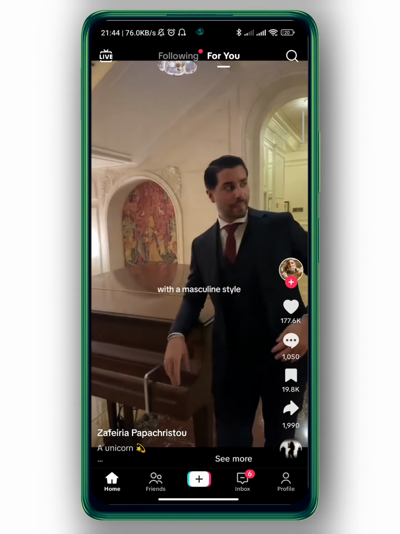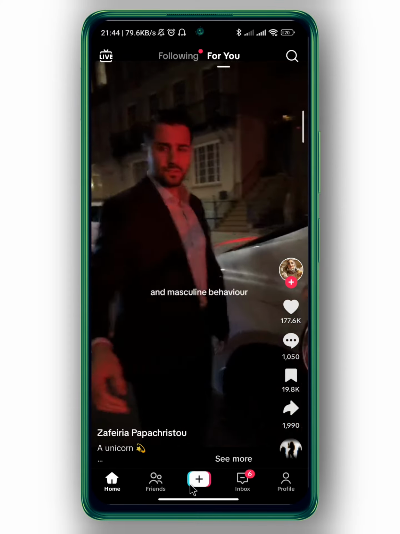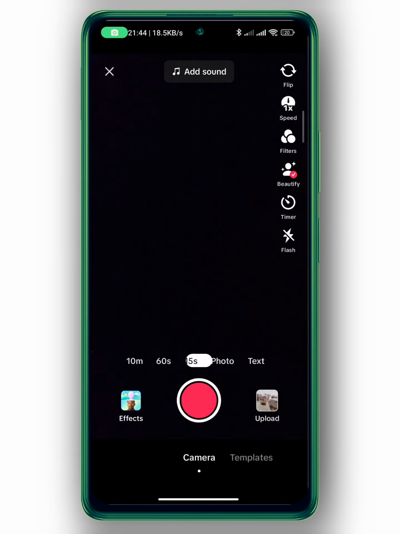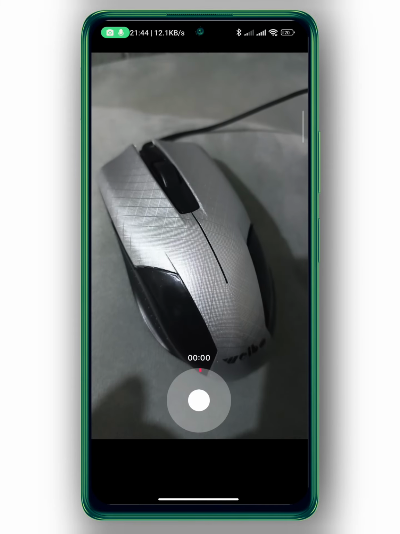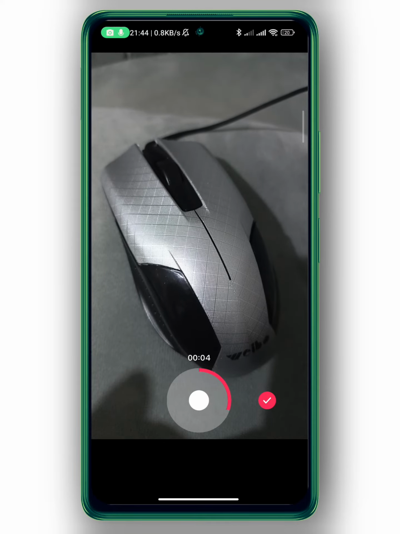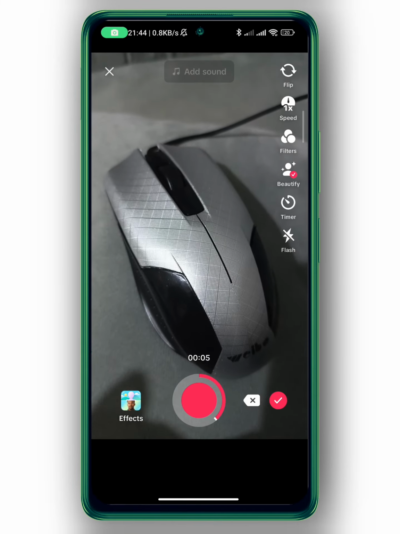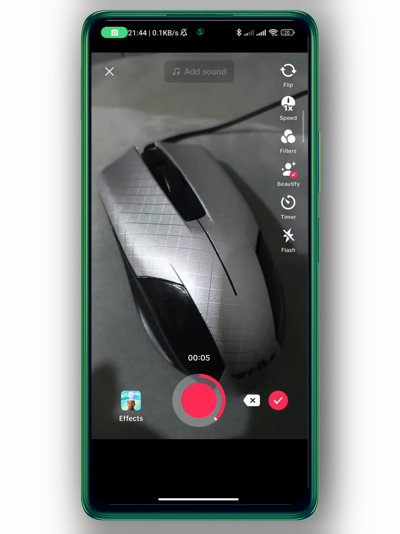Well, after getting the app, here the first thing we're going to do is to tap on the plus icon at the very bottom. And after that, I'm going to record a quick video. Now we're going to tap on the check mark at the bottom right corner.